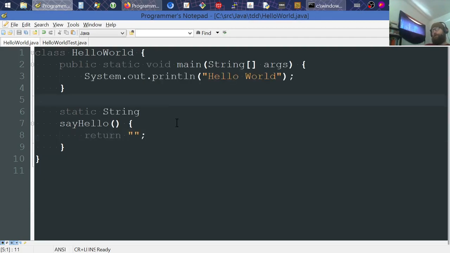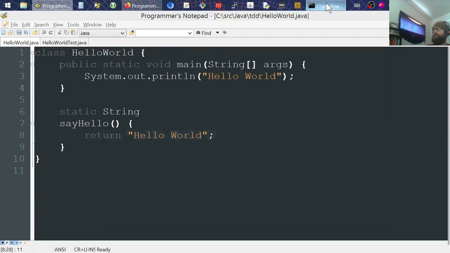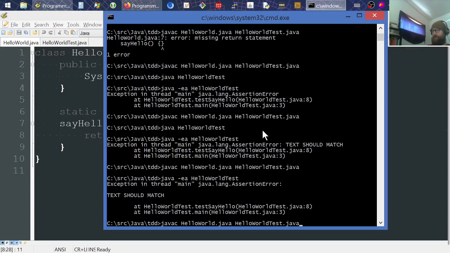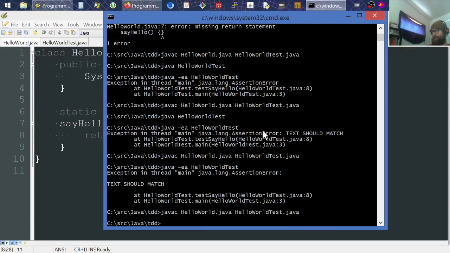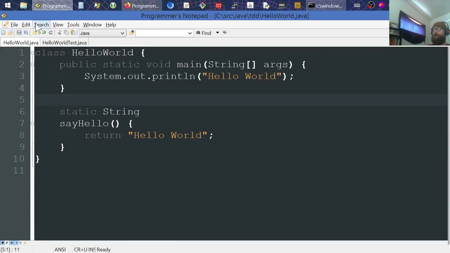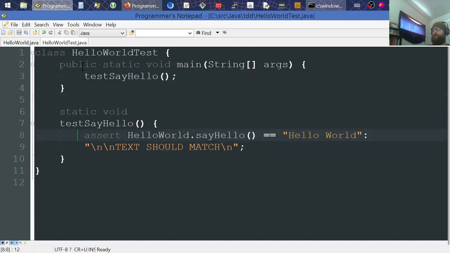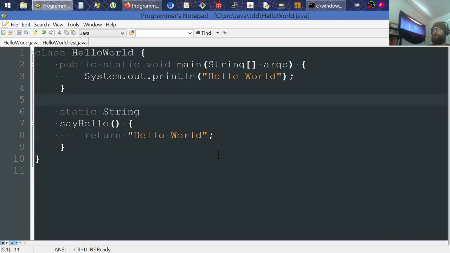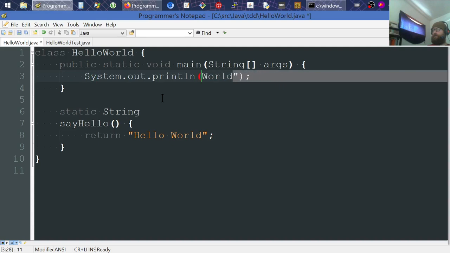So let's jump back over here to our failing test and let's return hello world. I think that's the simplest thing we could do to possibly make the test pass. Compile and run. All right, looks like all the tests are passing. So that's good. So far, so good. So what we can see here is actually this has become more like this, right? Effectively.